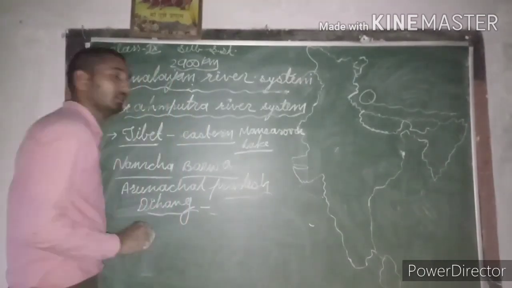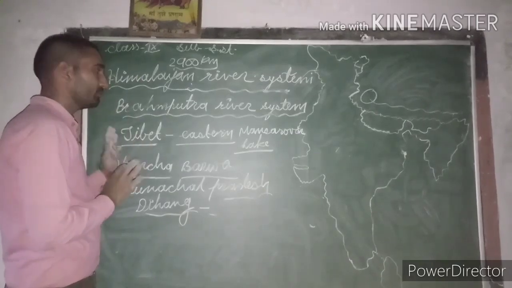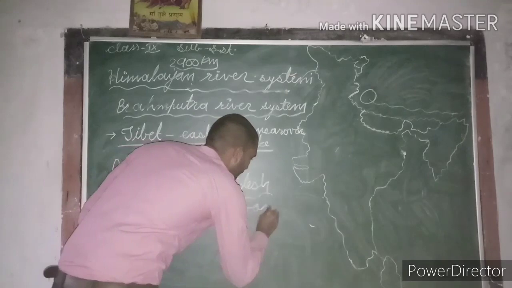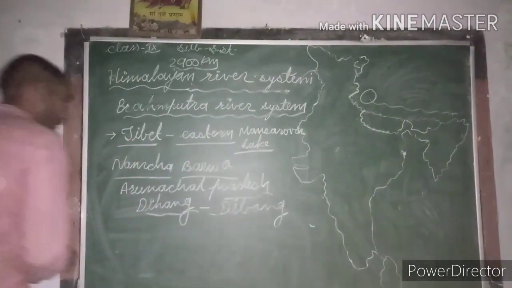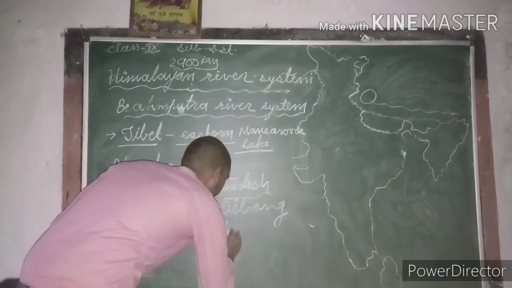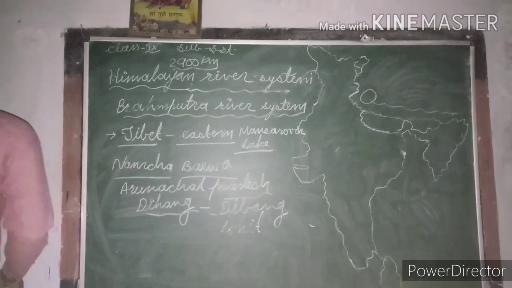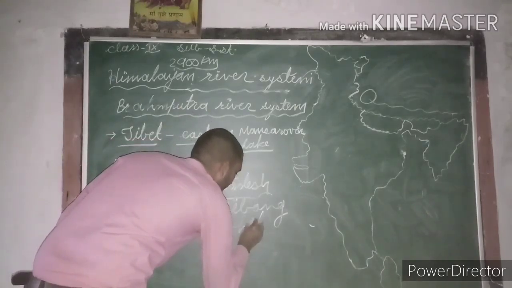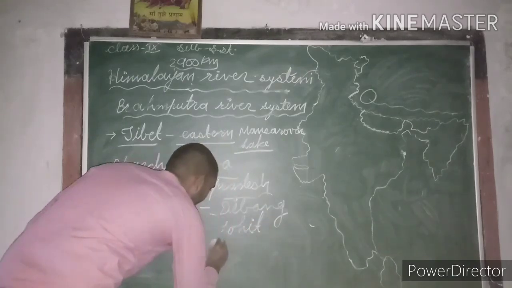and here it merges with the major tributaries of Brahmaputra river, which are Dibang, Lohit and Canula.